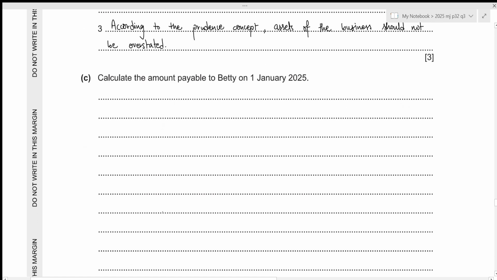Now for the third one, we need to calculate the amount payable to Betty on 1st January 2025. So you can either create a statement or you can just create your capital account. And in this case, remember that Betty is the retiring partner. So there will be no balance CD. Instead of balance CD, we might write bank, and that will be the amount payable to Betty on the date of retirement.